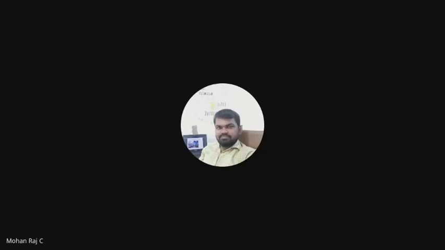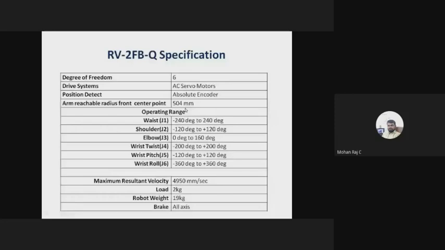What about the arm length? The maximum reach, the maximum length the robot can reach, is 504 mm. Around 50 centimeters the robot can reach. And here I have mentioned the operating range. It is like our head now. We cannot rotate our head for the entire 360 degrees. So there is a limitation. Here also for every axis there is a limitation.